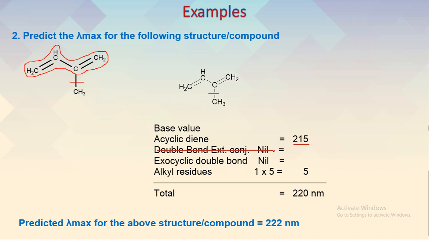Then there is no double bond extending conjugation, there is no exocyclic double bond because it is not a ring structure, and there is only one alkyl substituent which has a value of 5. So the predicted lambda max for this particular compound is 220 nanometer. By mistake it is written as 222. In some books, for an acyclic diene system the value is given as 217 nanometer. So both are correct. You can use either 215 or 217.